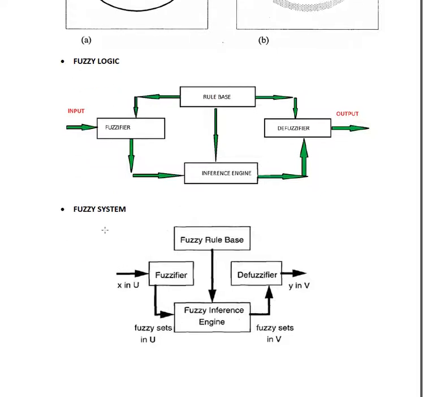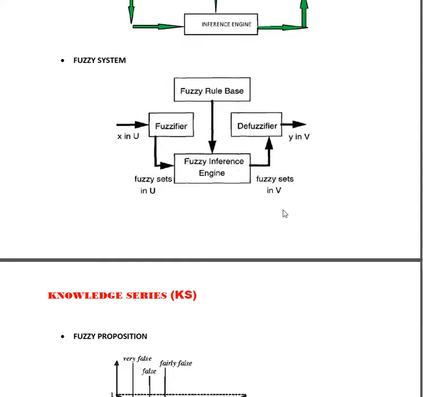And a fuzzy system is a collection of blocks that creates how crisp input can be converted to fuzzy input, and how fuzzy output can be converted back to crisp output. That is what is created in the blocks, where we see fuzzification or a fuzzifier, defuzzifier or defuzzification, fuzzy rule based systems and fuzzy inference systems. So these entire things become a fuzzy system.